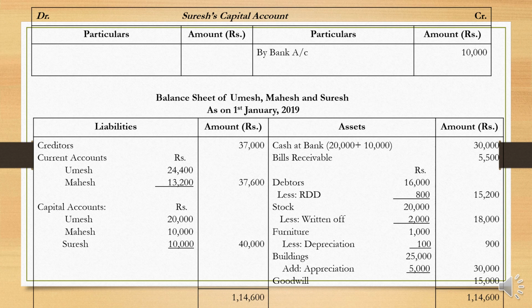1,14,600. Cash at bank, the balance is 30,000. Bills receivable 5,500. Then debtors 16,000 less RBD 800, so therefore 15,200. Stock 20,000 minus 2,000, 18,000. Then furniture 1,000 minus 100, 900. Buildings 25,000 plus appreciation 5,000, total 30,000. Goodwill is 15,000.